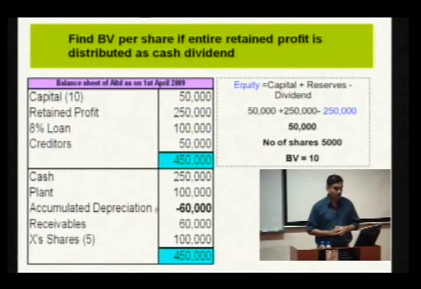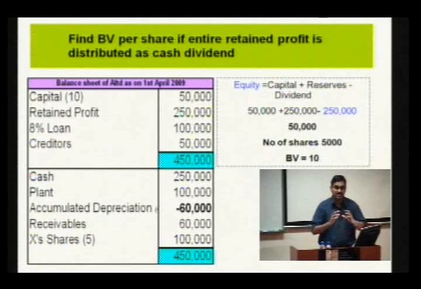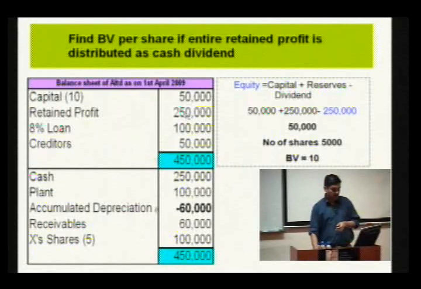What will happen to the book value per share if the entire retained profit is distributed as cash dividend, not as a stock dividend? If the entire retained profit of 250,000 is distributed as a cash dividend, cash will reduce and the retained profit will reduce. So, as a result, the assets of the company will come down. All other things remaining constant, the liabilities, the equity value will come down.